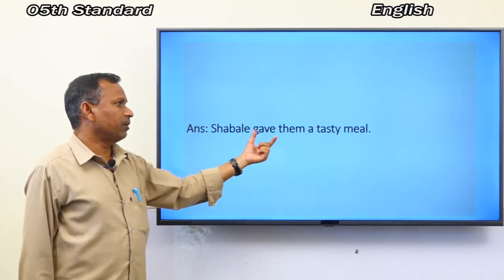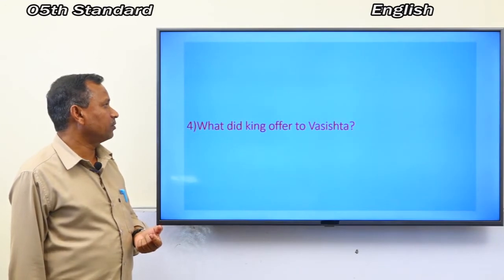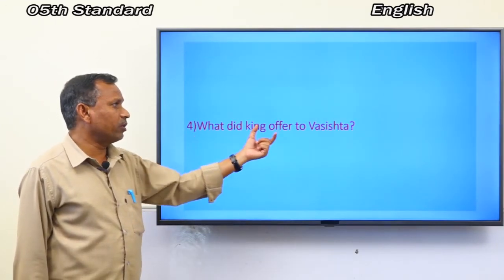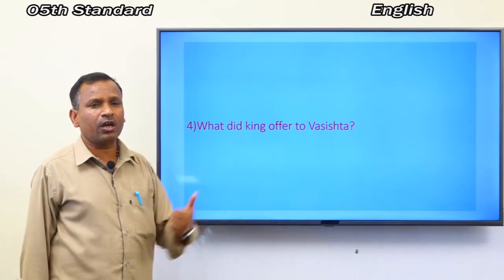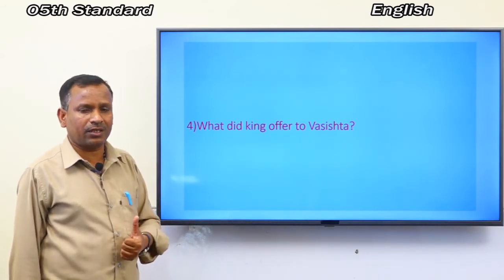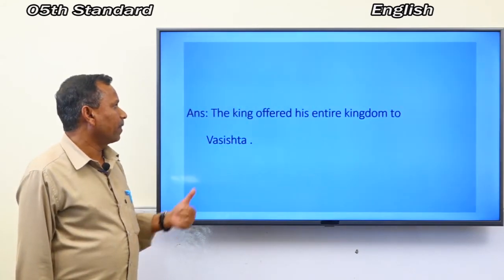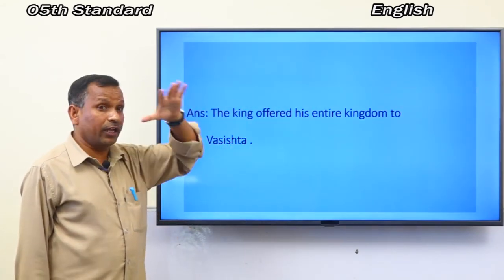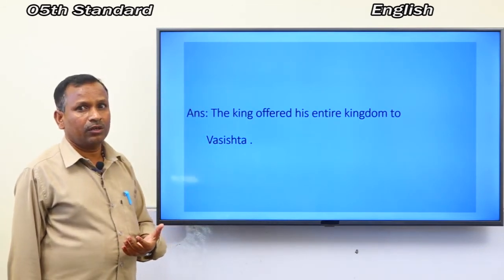Next one is, what did the king offer to Vasishtha? Yes, here is the answer. The king offered his entire kingdom to Vasishtha.